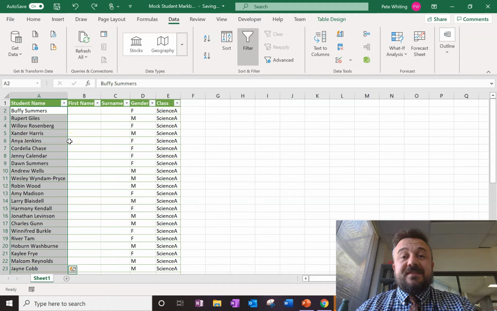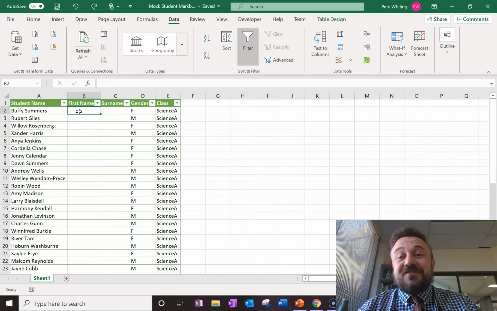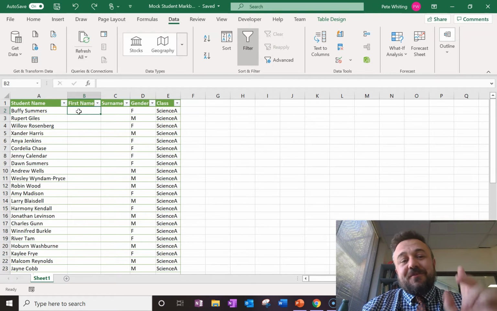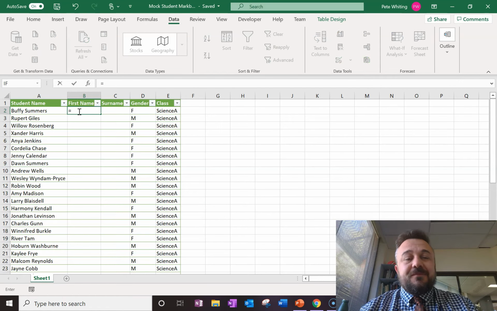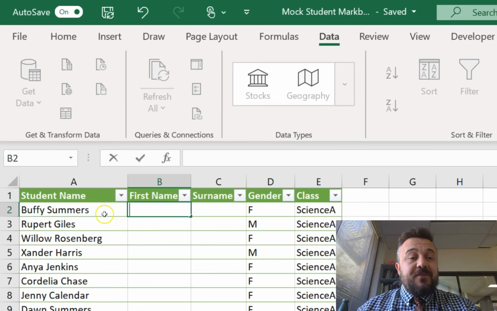Okay, so let's have a look. As I said, we came to Excel for formulas, because that's what's fun about it. I'll be really honest, as a teacher, you should get your students to do this sort of stuff just because it gets their brains thinking. And it's a nice little challenge for them. Anyway, so we want equals, that's going to start off. First thing we want to do is get our first name. We've got Buffy Summers here, first name, surname.